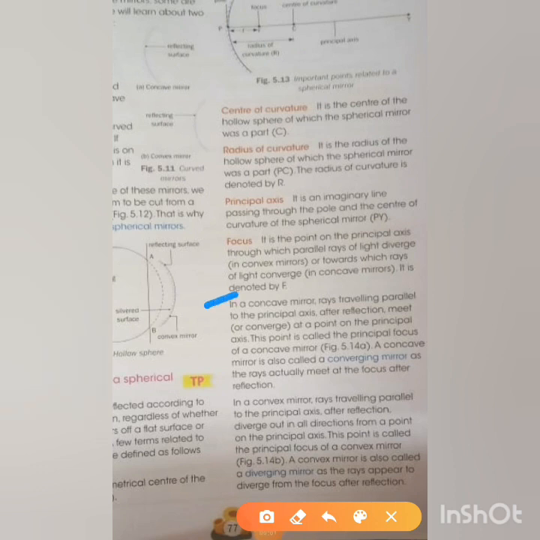Now, in case of a concave mirror, rays traveling parallel to the principal axis after reflection converge or meet at a point on the principal axis. This point is called the principal focus of a concave mirror. You will see the figure in figure 5.14a. A concave mirror is also called a converging mirror, as the rays actually meet at the focus after reflection.